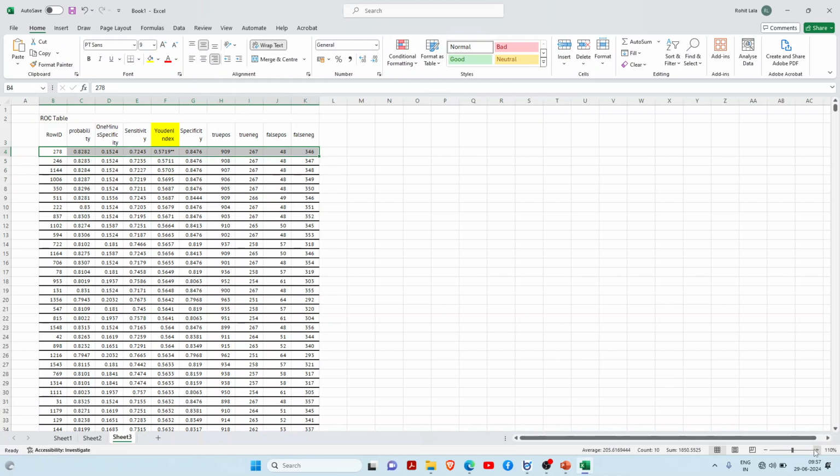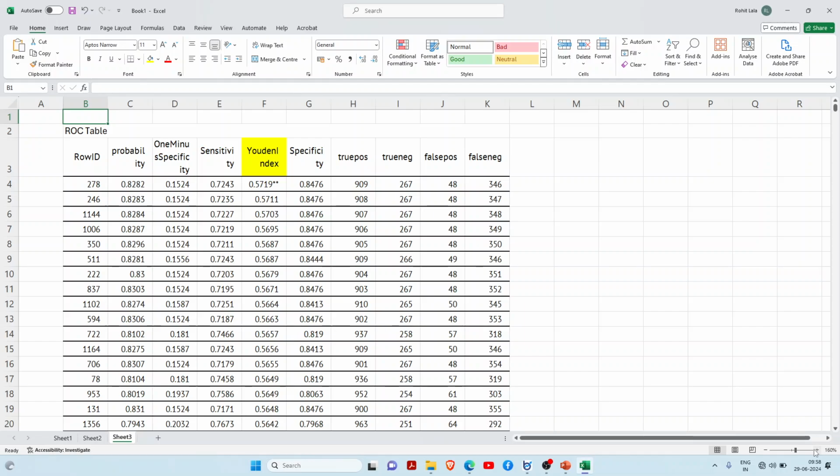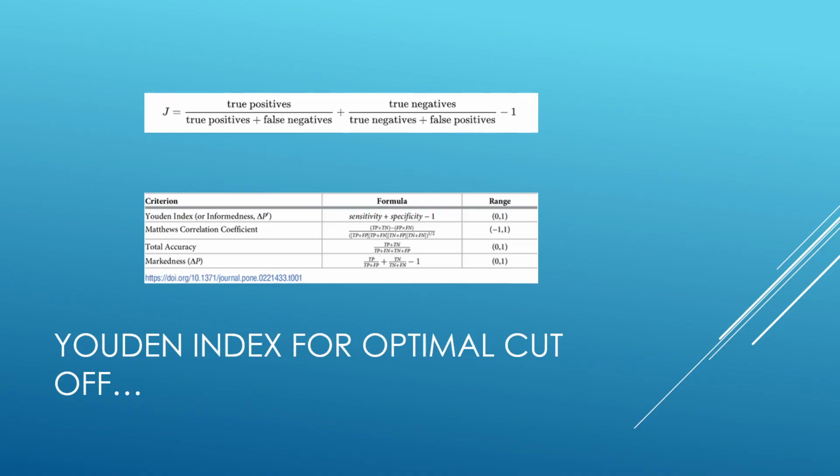I will just zoom in so you can get an idea. This is like the output table. So here we can find this as the best cutoff point. Now, what is Youden's index?